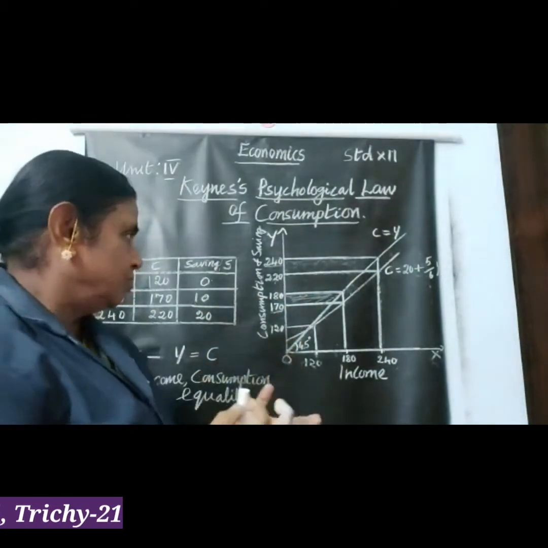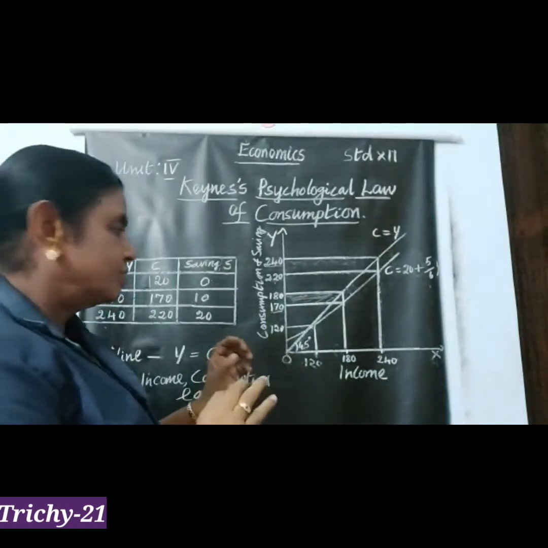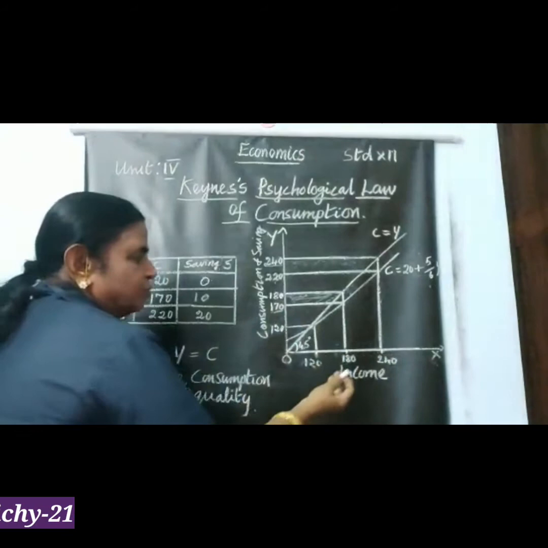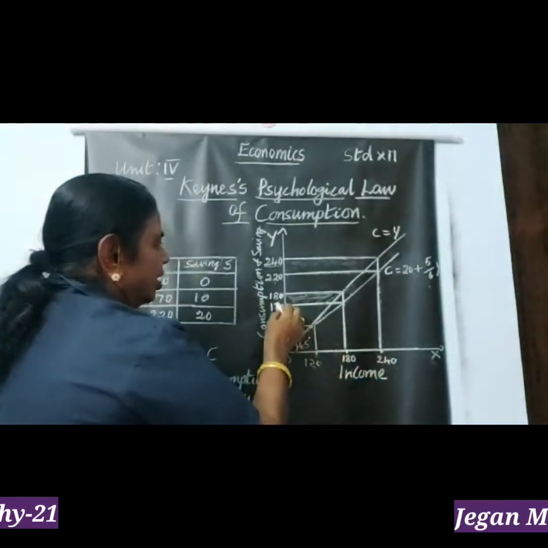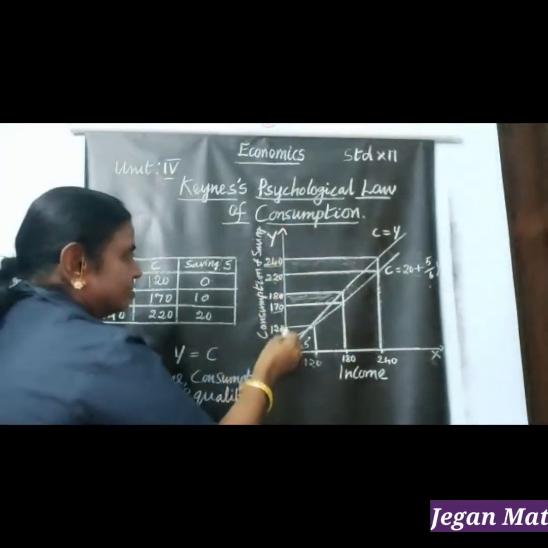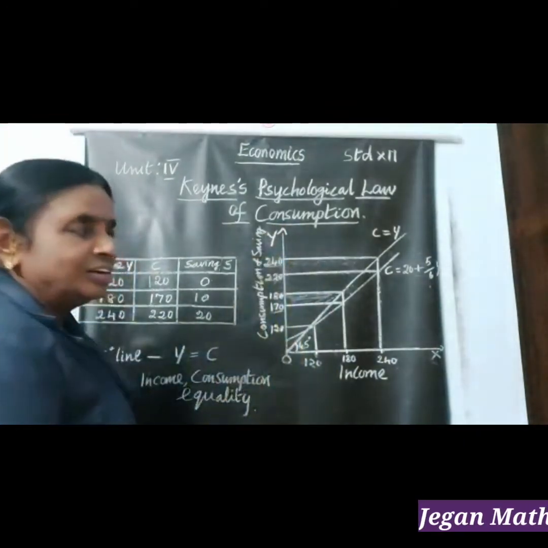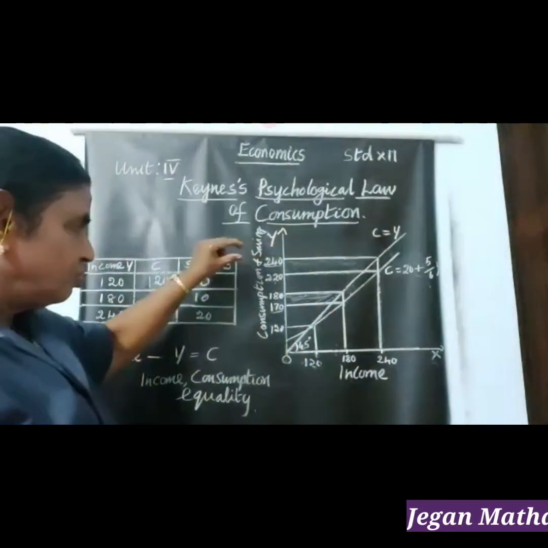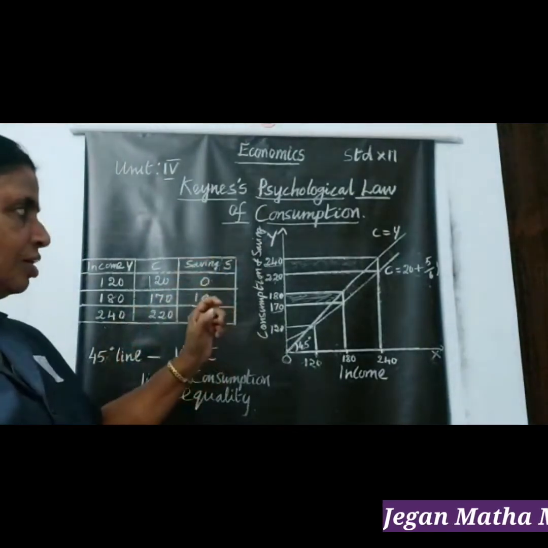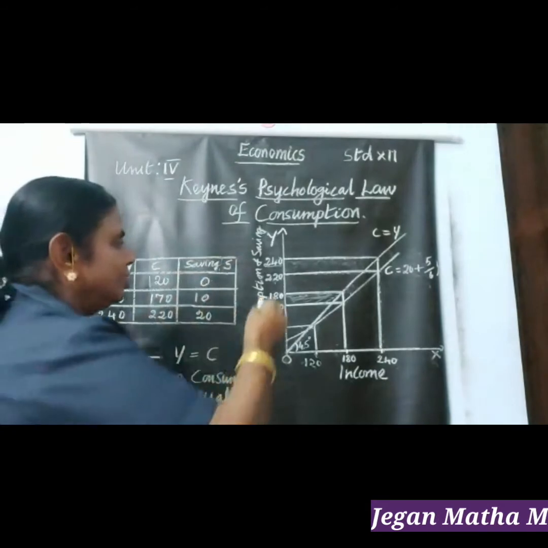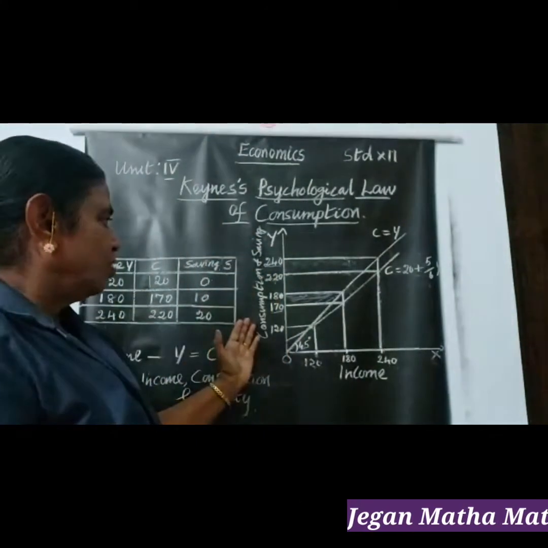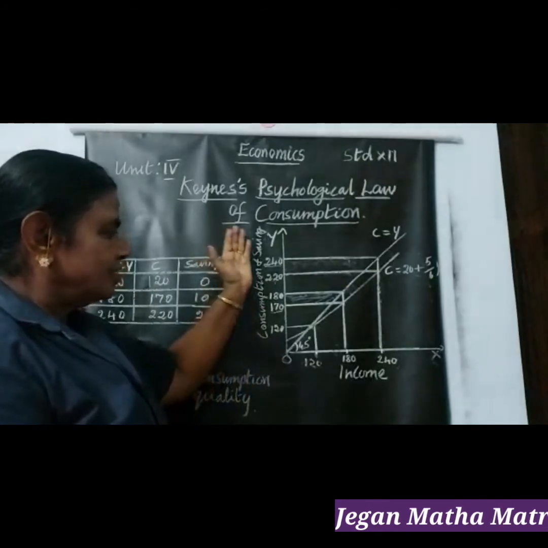And then when I go for income increase to 240, instead of reaching up to 240, my consumption increases to 220. So 240 minus 220, the 20 part is taken as savings. So that is why in the y-axis we have mentioned consumption and saving.